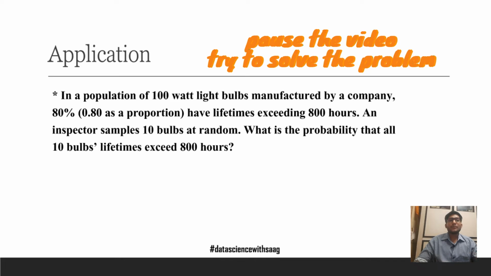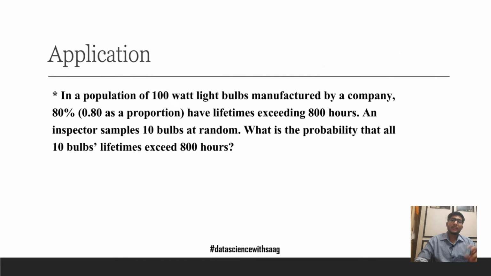An inspector samples 10 bulbs at random. So you're sampling 10 bulbs at random, any 10 bulbs out of that population of bulbs. Now, what is the probability that all 10 bulbs' lifetimes exceed 800 hours, right? Now, you have to find the probability of those 10 bulbs exceeding 800 hours.